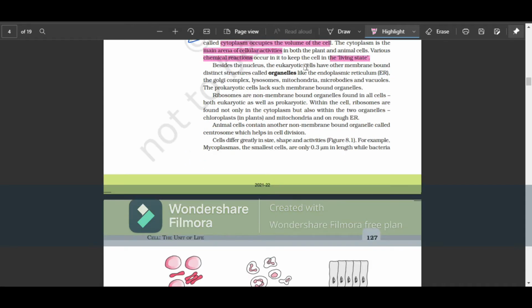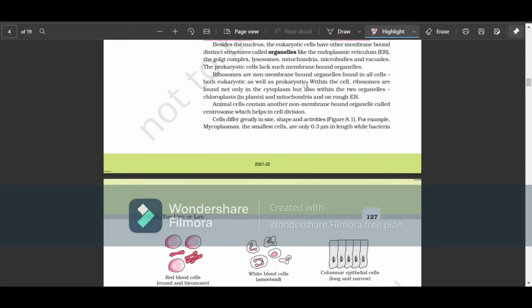Besides the nucleus, the eukaryotic cells have other membrane-bound distinctive structures called organelles. You can find endoplasmic reticulum, Golgi, lysosomes, mitochondria, microbodies, and vacuoles. The prokaryotic cells lack such membrane-bound organelles because a prokaryotic cell is basically a primitive cell type. But there are certain exceptions, like ribosomes. They are non-membranous, but they are found in both prokaryotic as well as eukaryotic cells.